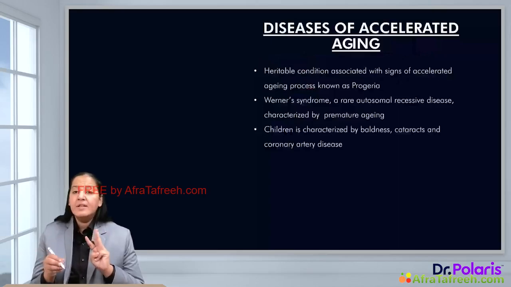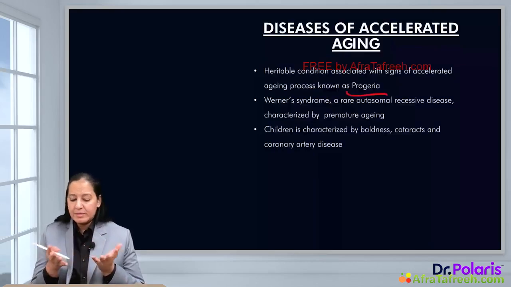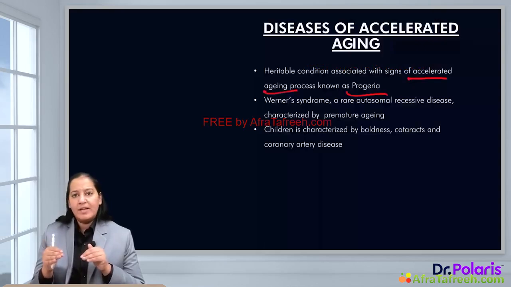The third theory: there are some diseases with accelerated aging. Let me give you 2 examples here. The first disease is progeria. You may know what progeria is. It is a disease in which accelerated aging takes place. So at a small age, in childhood, the person looks like 60-70 years of age. It is accelerated aging in the human body.